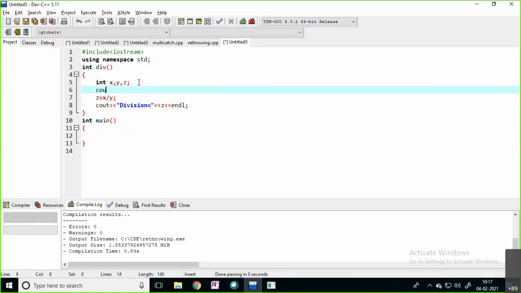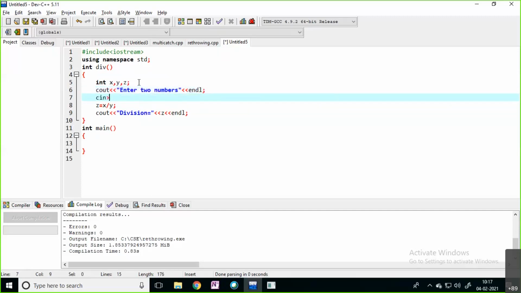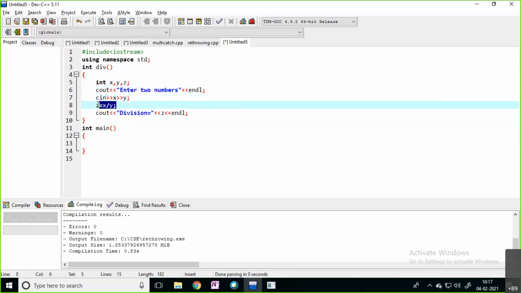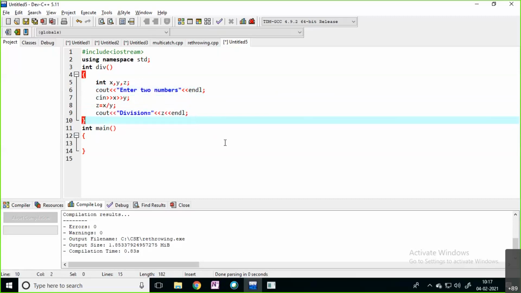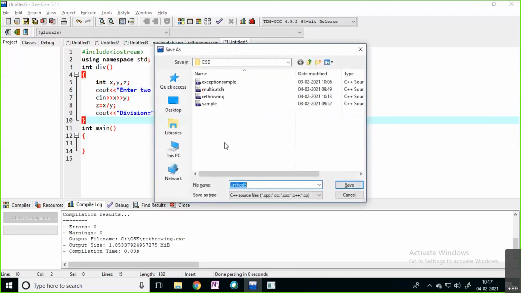Here you need to take the inputs, right? Enter two numbers. You just read into x and y, find the division, and simply print it in the output. I will save this code as div.cpp.